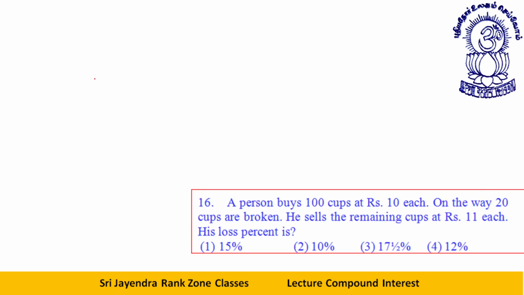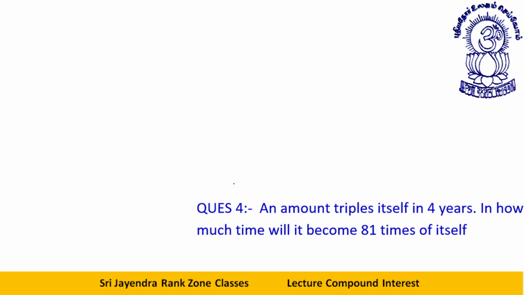Let's take the next one. Last question of this type. An amount triples itself in 4 years, and in how much time will it become 81 times of itself? This is the amount. This triples itself in 4 years. This becomes 3P. This is the principal. In 4 years, it becomes triple. How do we need to take it to 81?